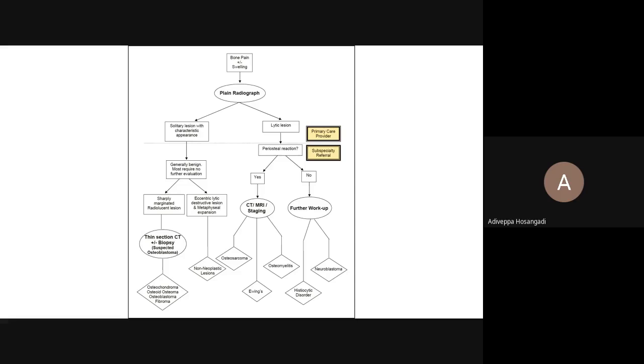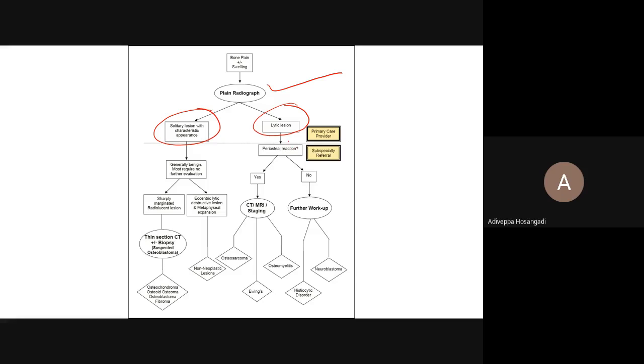One more important thing I want to highlight is whenever you see a plain radiograph of a bone tumor, what do you see first? Whether there is a lytic lesion, or a solitary lesion with a characteristic appearance. Lytic lesion, again, as I said, there was a previous X-ray of the lower end tibia.